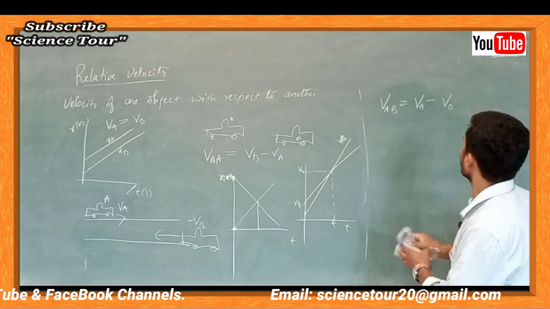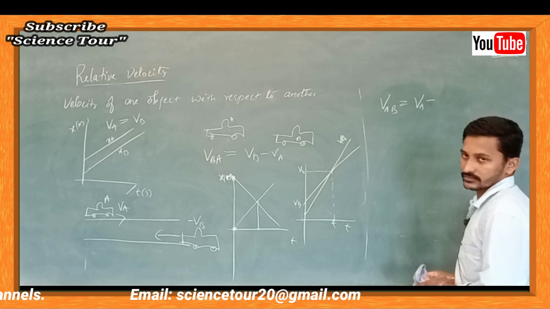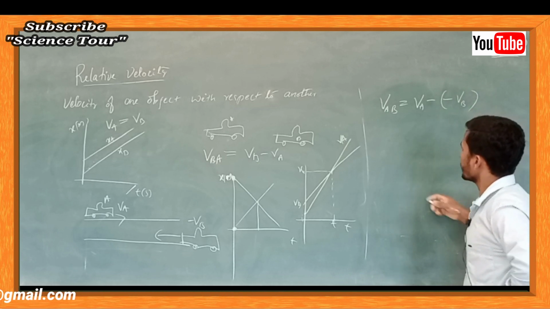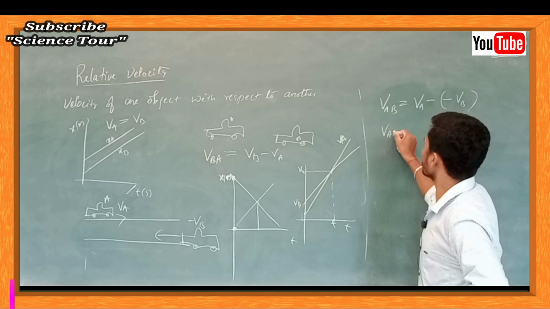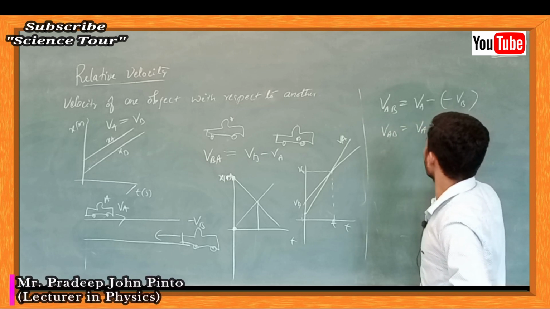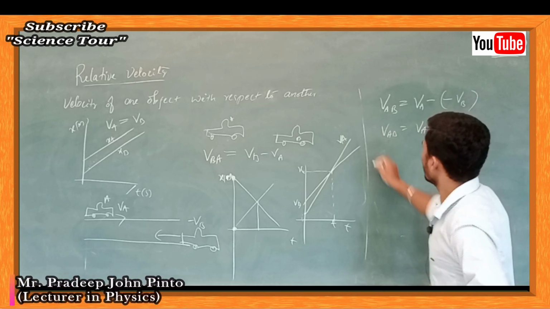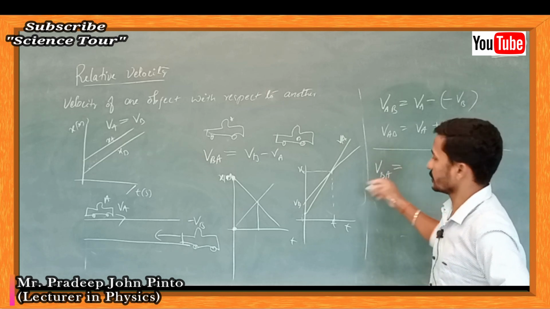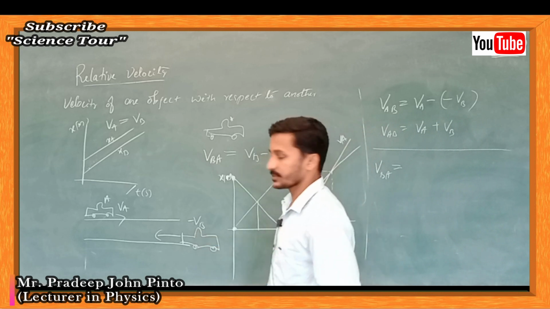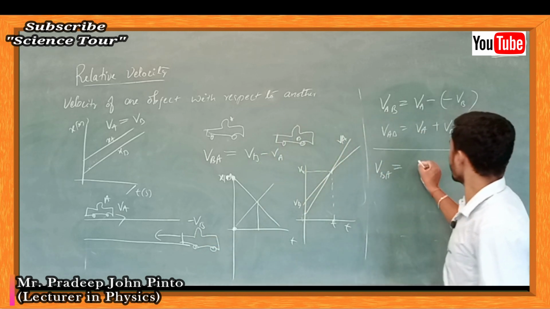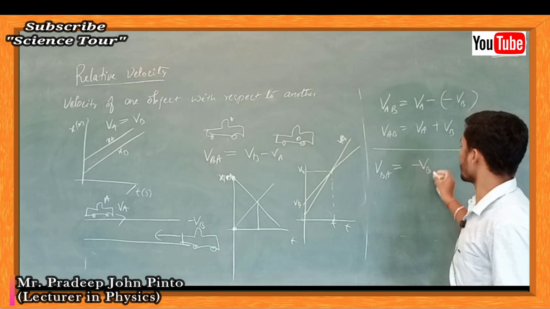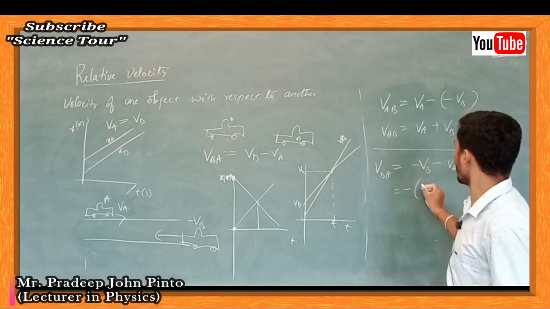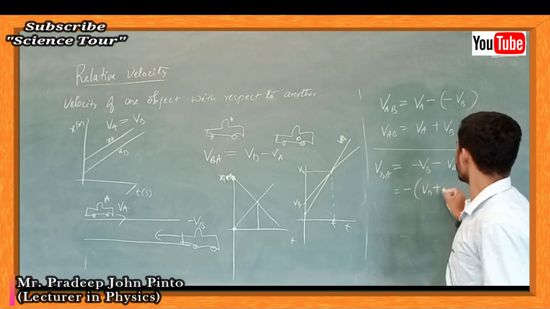But VB is negative already. So what happens? VAB becomes VA plus VB. If you have to find VB with respect to A for the same case, VB is now minus, so you get minus VB minus VA.